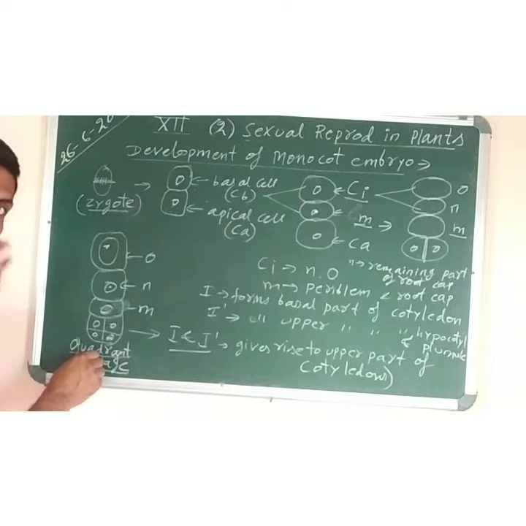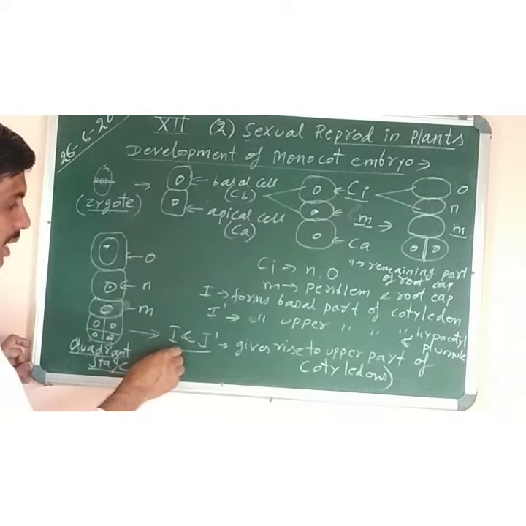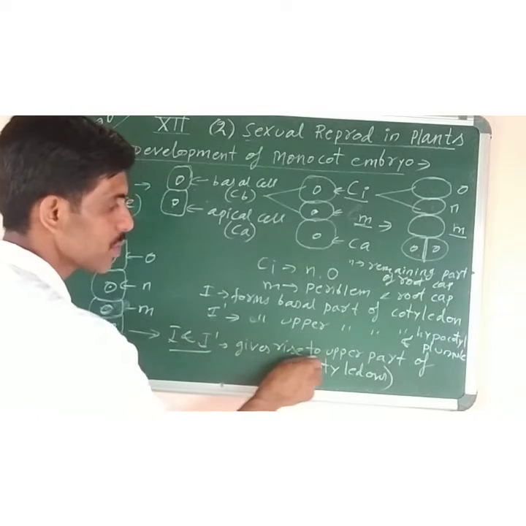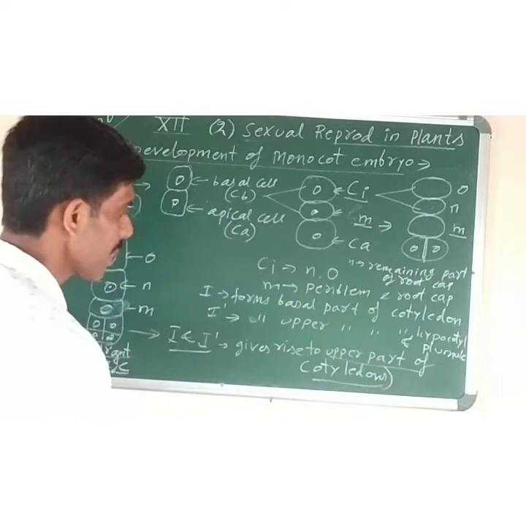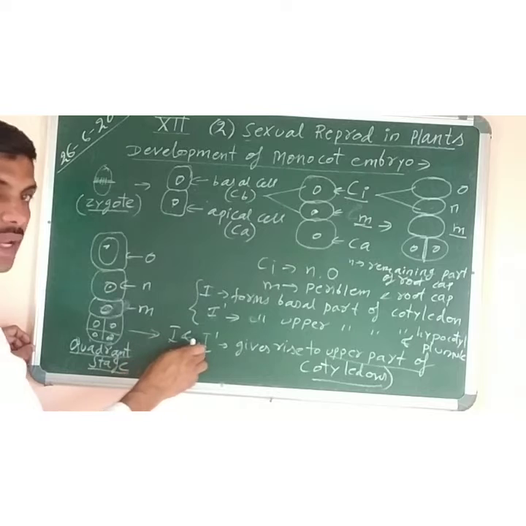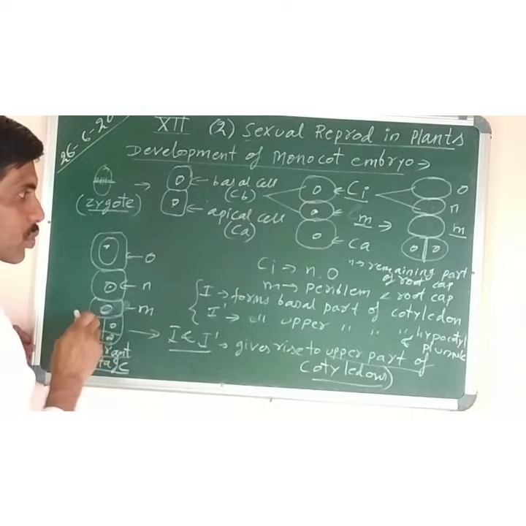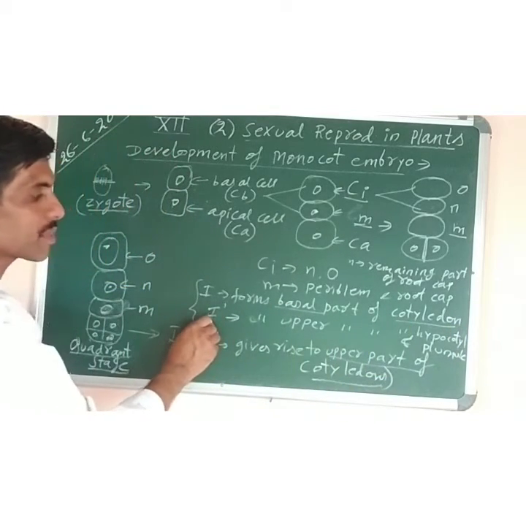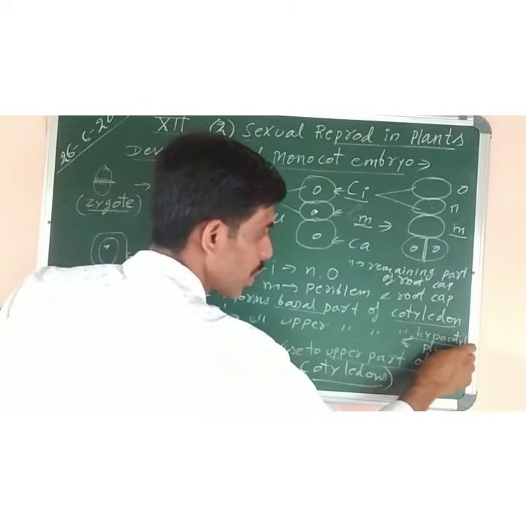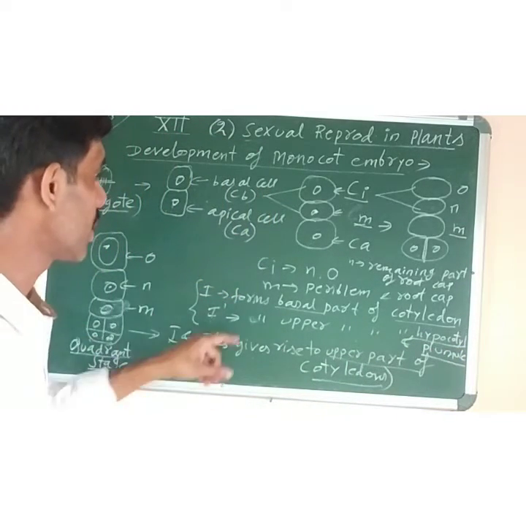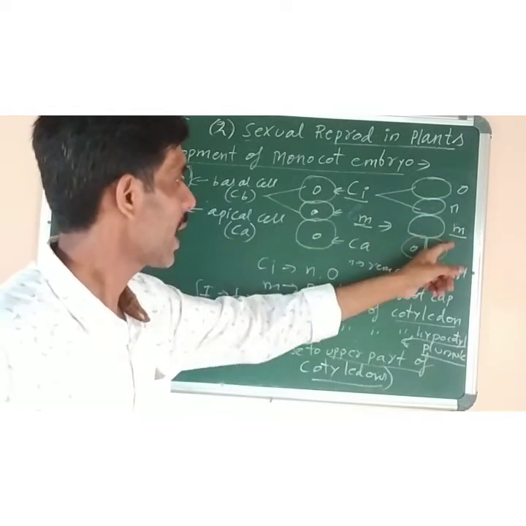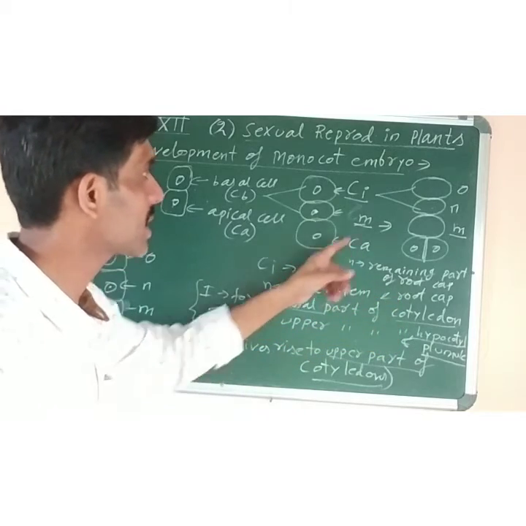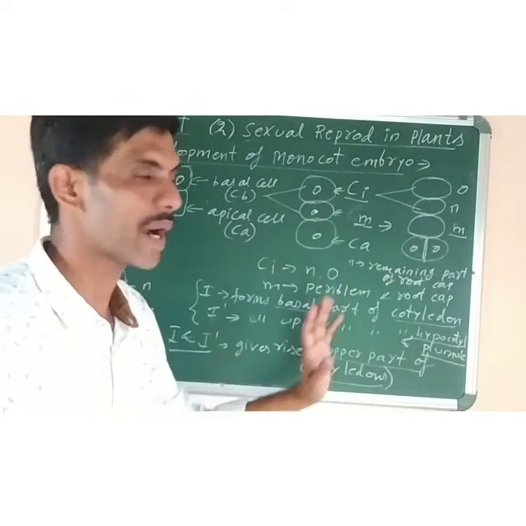Now in the quadrant stage, the four cells give rise to two parts, I and I dash. I have written here what is the function of the I and I dash cells. What is the function of I? It forms the lower part of the cotyledon, and I dash forms the upper part of the cotyledon as well as hypocotyle and plumule. Now here two cells were formed, M and N. What are their functions? M forms the peribulum and some part of the root cap, whereas the N cell, which is produced, forms the remaining part of the root cap.